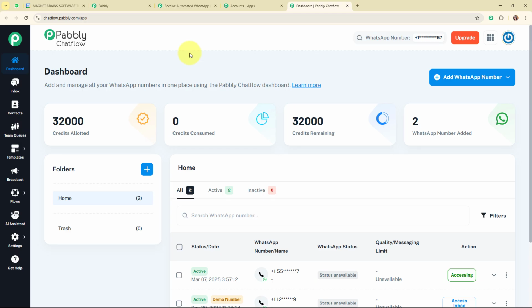And here, let me give an overview of how you can add your WhatsApp number over here. To add the WhatsApp number, you need to click on this Add WhatsApp Number button given on the top right corner, and here you can see two options that are WhatsApp Connect and Manual Token Connect. You can see that WhatsApp Connect is the preferred method.